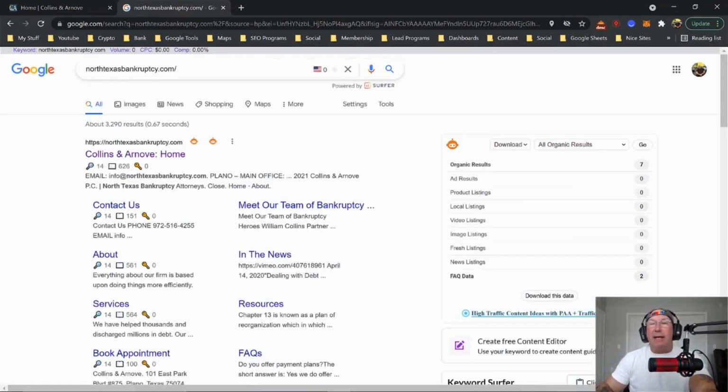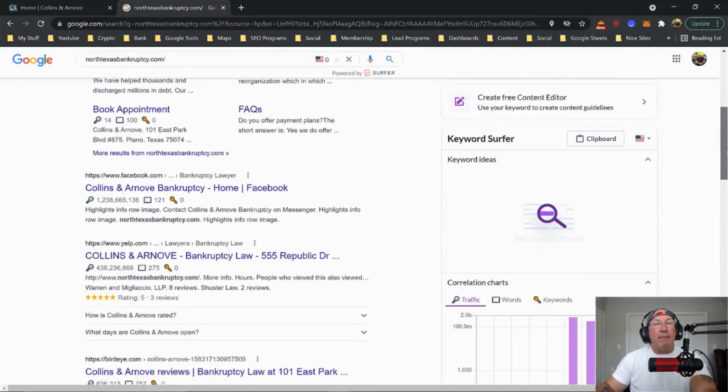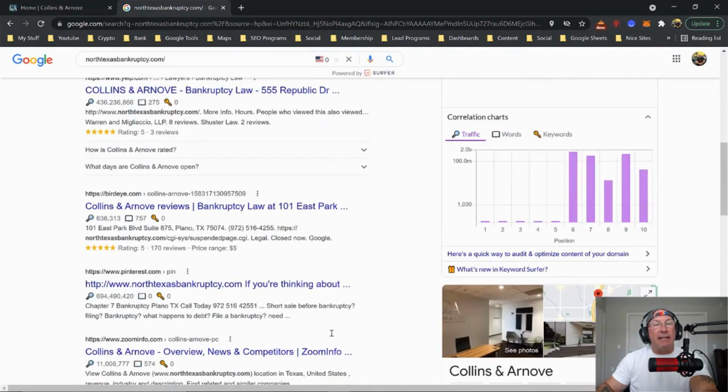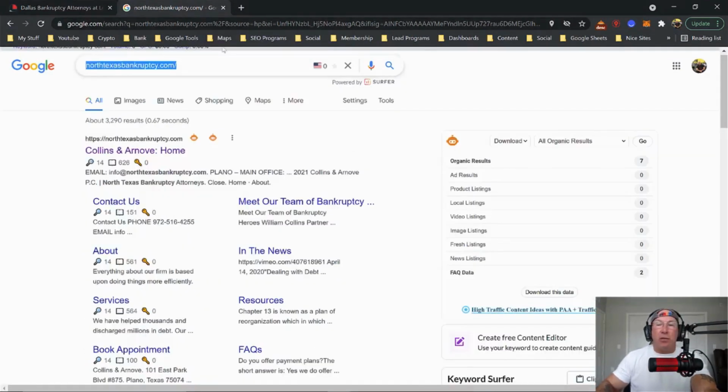When you do that, you will notice that their website comes up, and then their next link is a Facebook link and a Yelp page and a Bird Eye page. You starting to get the idea? Bottom line is that you need these backlinks. You have to have the same backlinks as the people that are ranking.